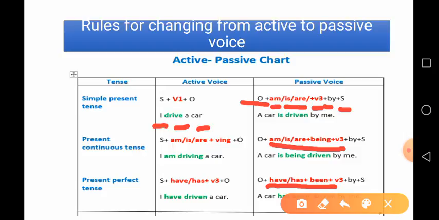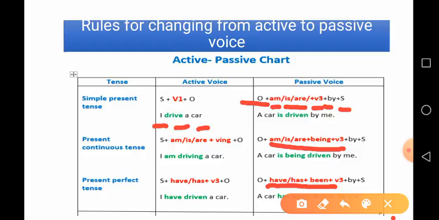So, the object is taken, and the object is a car, then the helping verb, with a car we take is. Then the third form of the verb, and the third form of drive is driven, and then by and subject. So, I turns into me. So, the passive voice of simple present tense is a car is driven by me.